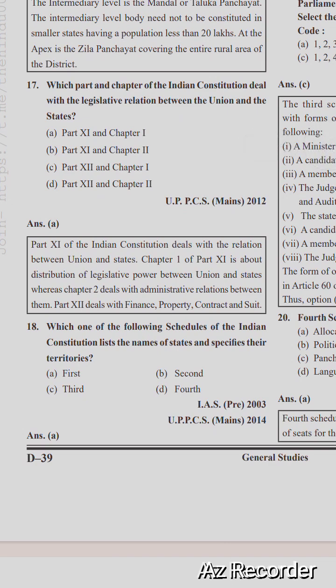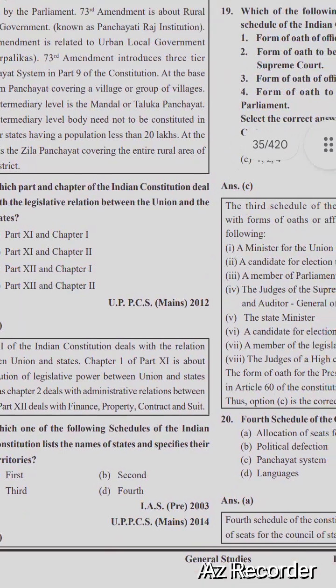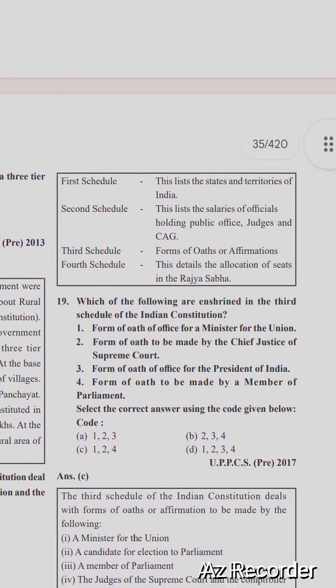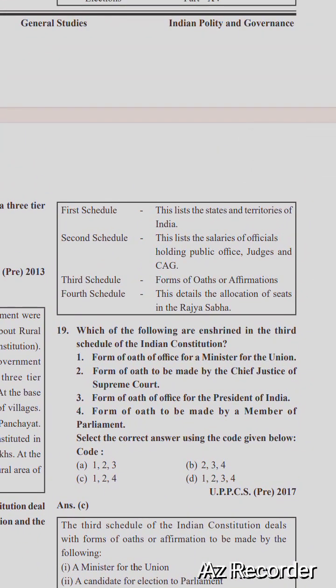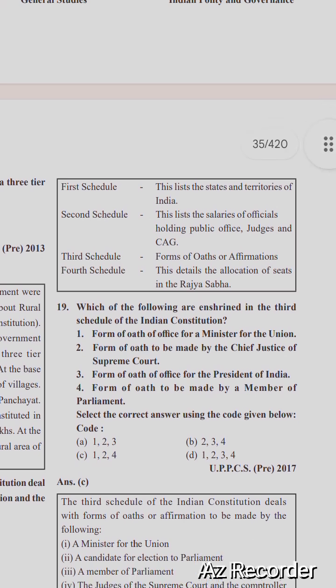The first schedule lists the states and territories of India. The second schedule lists the salaries of officials holding public office, judges and CAG. The third schedule gives forms of oath or affirmation. The fourth schedule details the allocation of seats in the Rajya Sabha.